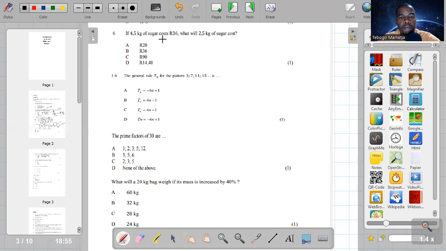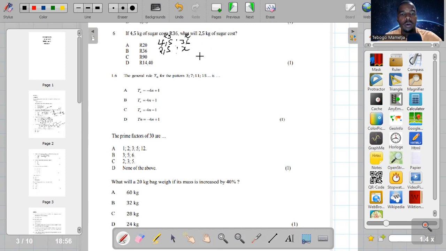So if 4.5 is equivalent to 36 rands, so this side is your kgs, and this side is your money in rands. So 2.5 kg will cost how much?